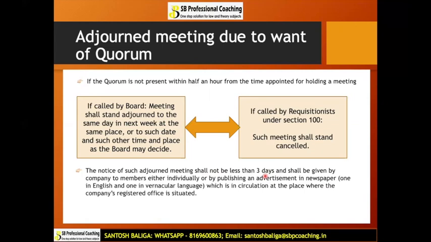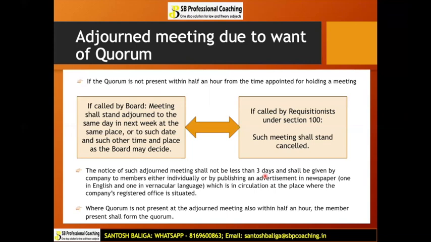Okay. Next, where the quorum is not present. If the quorum is not present at the adjourned meeting also. See, initially in the original meeting, quorum was not present within half an hour. Then we adjourned the meeting as per this provision. And now in case in the adjourned meeting, which is next week's meeting, also within half an hour, the members present shall form the quorum.